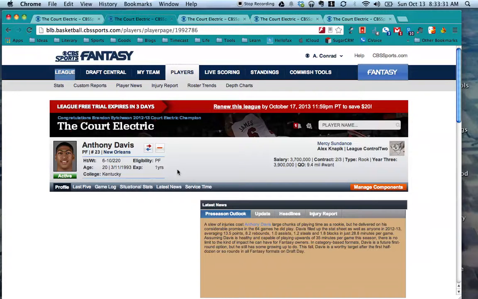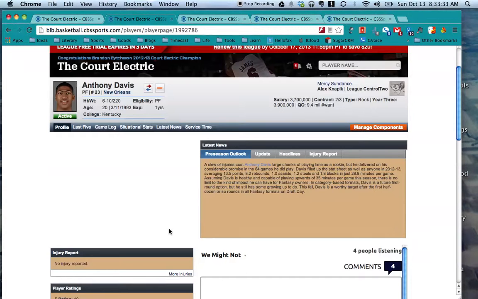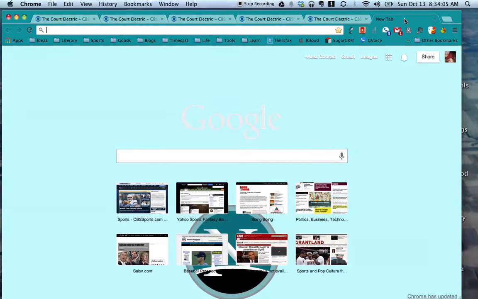So we're going to first take a look at an individual player page here. I've got Anthony Davis, who happens to be a rookie, of course, second year in the league, on my team. Now, if you look at an individual player page, you can see that each player has a salary. In this case, Anthony Davis's is $3.7 million this year, the second year of his rookie contract. Now, before we even get to that, I suppose, real quick, again, the Cord Electric idea and the financial system is obviously very involved, very complex. But the idea is to simulate the real-world contracts that we see in the NBA.